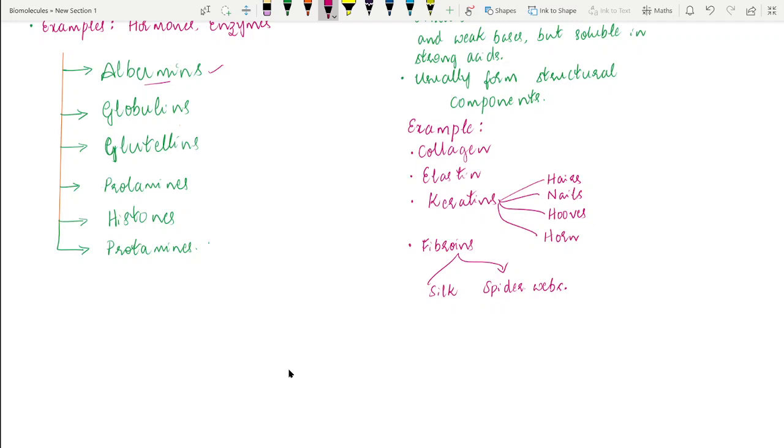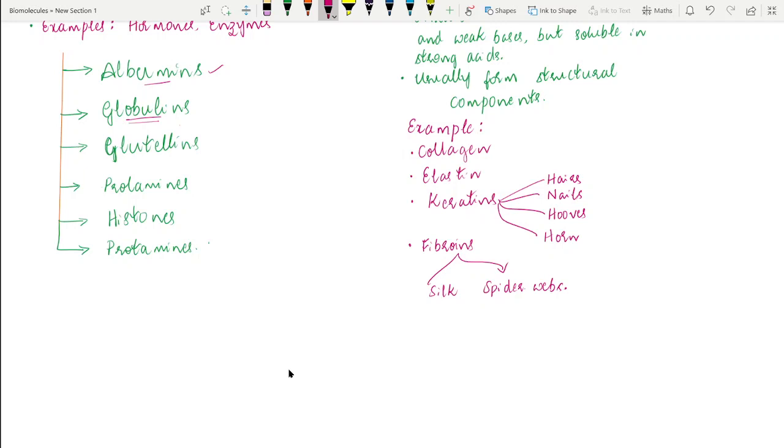The second type of globular proteins are globulins. Globulins are soluble in neutral and dilute salt solutions. The best examples are the globulins that are present in our serum.